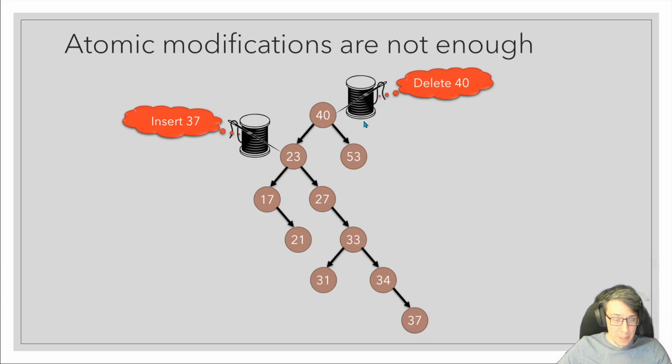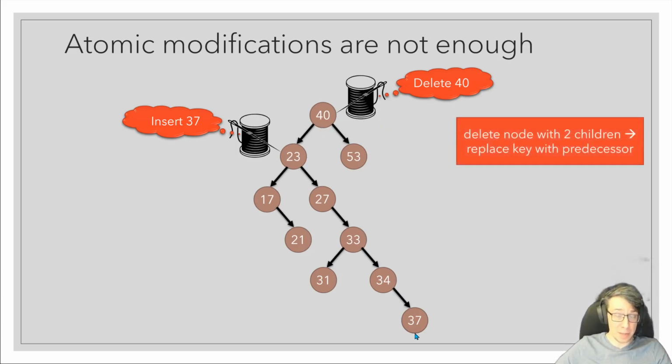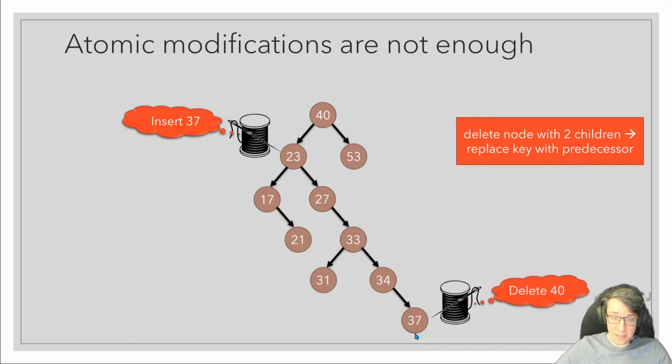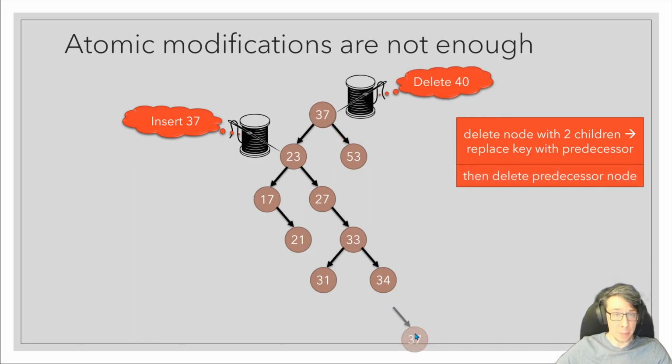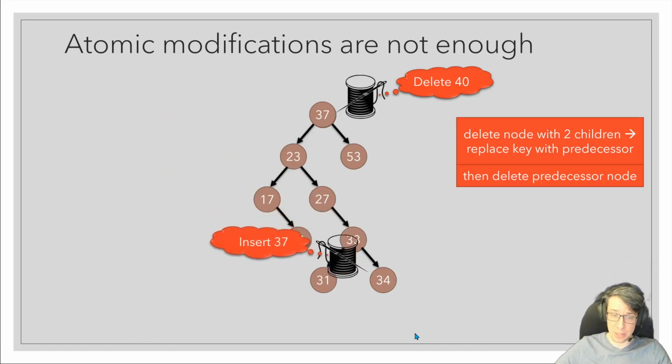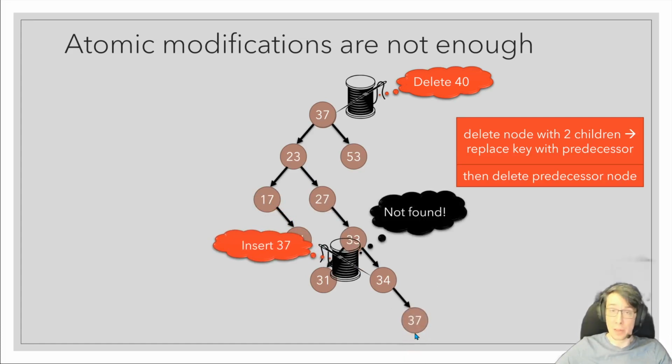So the delete begins. It's a two-child delete, so it needs to find the predecessor, which happens to be 37. It'll replace the key 40 with the key of the predecessor, and it'll unlink the predecessor node. And now that this delete is completed, suppose the insert of 37 resumes. It'll continue its search down to a leaf. It'll conclude, because it hasn't seen 37, that 37 isn't in the tree, and it'll insert 37 into the tree. But this is a duplicate, and this is supposed to be a set that's being shown here, not a multi-set. So there should be no duplicate keys.